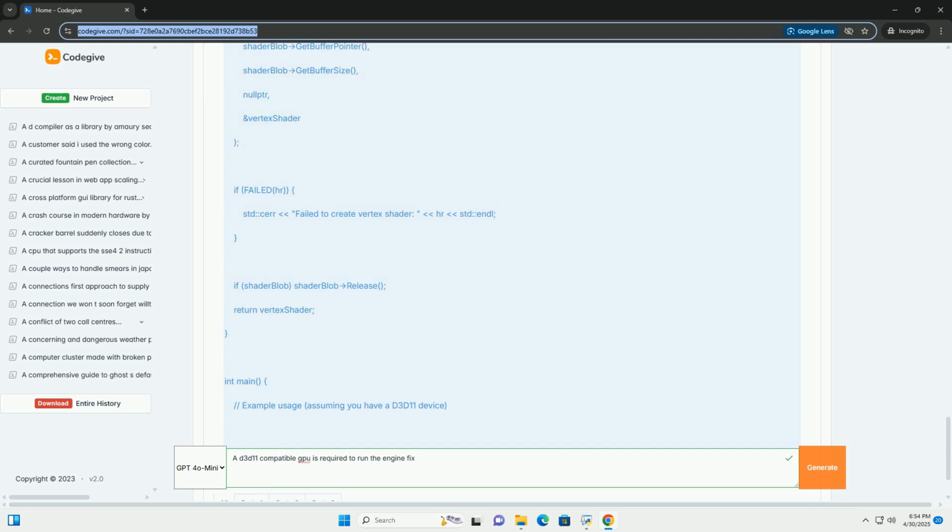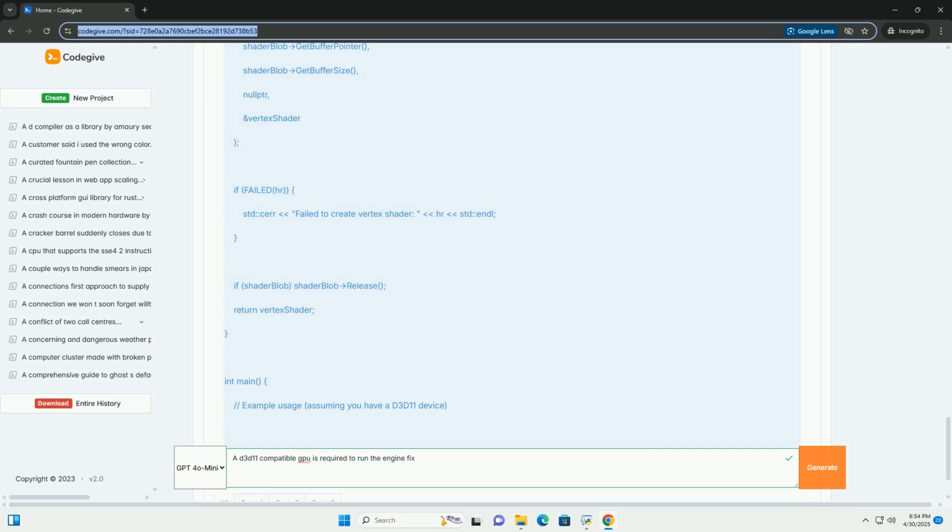Error handling checks if the device creation failed. Feature level check compares the supported feature level to D3D_FEATURE_LEVEL_11_0 to determine if D3D11 is supported. 2. Simple shader loading and compilation with error handling.